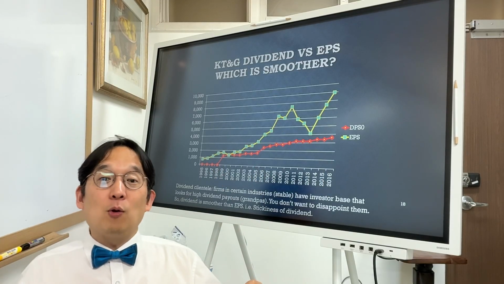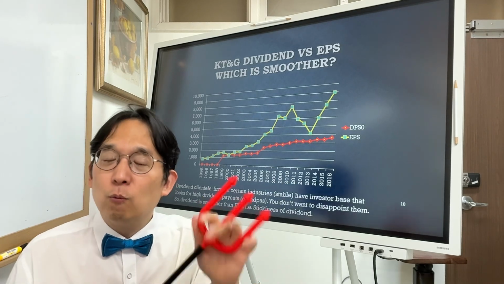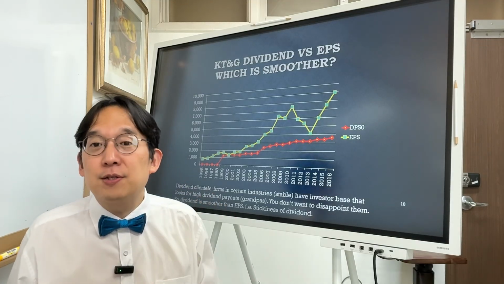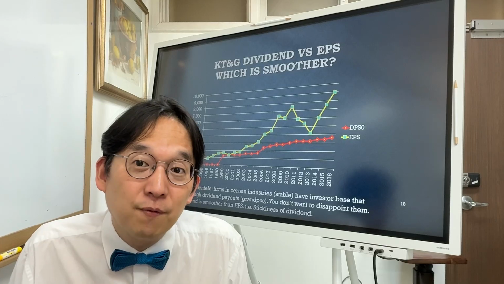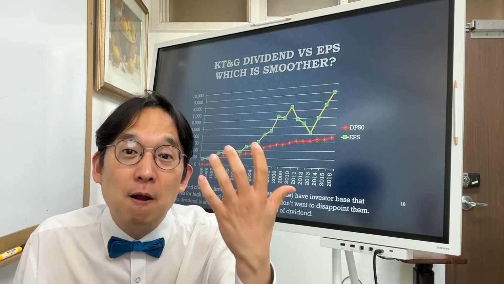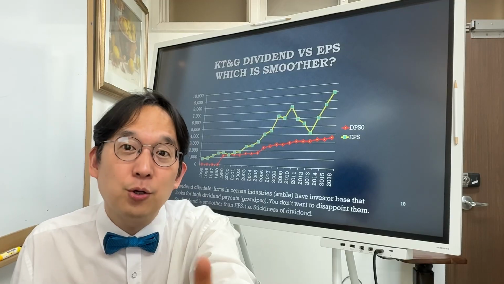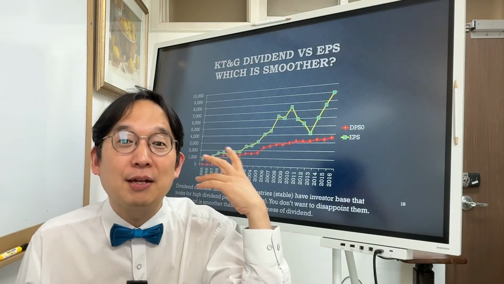There's something called the dividend clientele theory. What does that mean? Different investors invest in different stocks, and there are some investors specifically looking for dividend payment. Compare yourself, young blood investors, versus your grandpa and grandma.